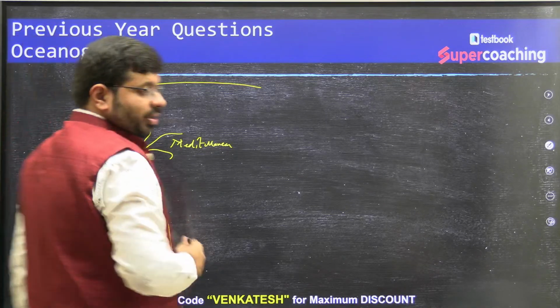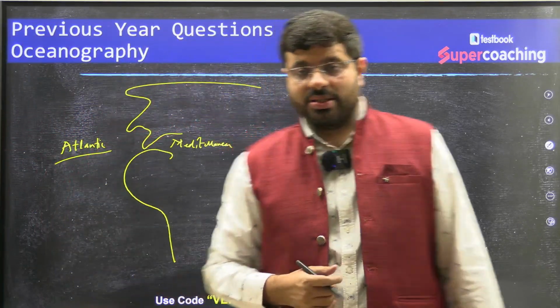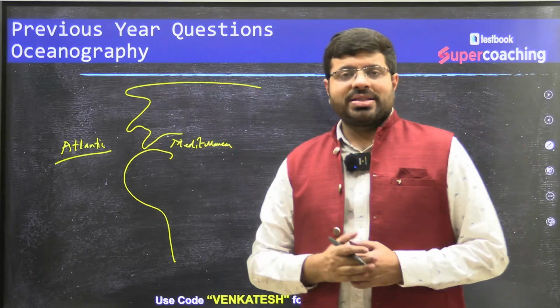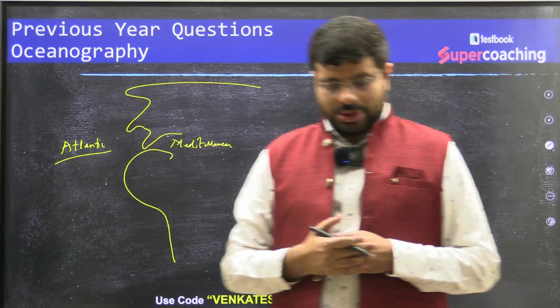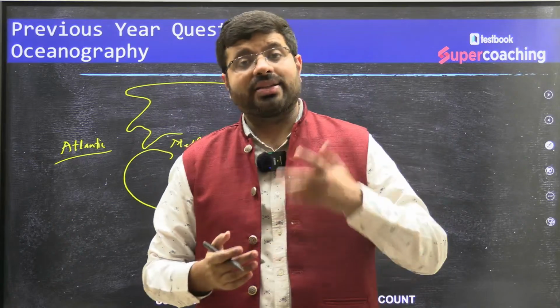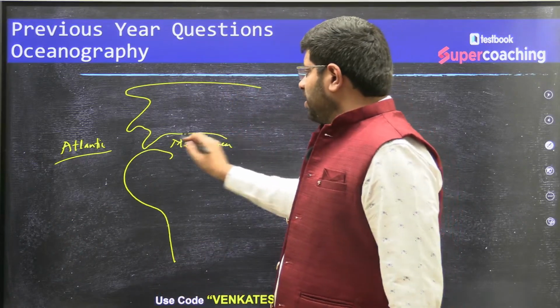What happens here with respect to the Atlantic? The Mediterranean Sea is surrounded by more land, so its salt content would be higher than normal.